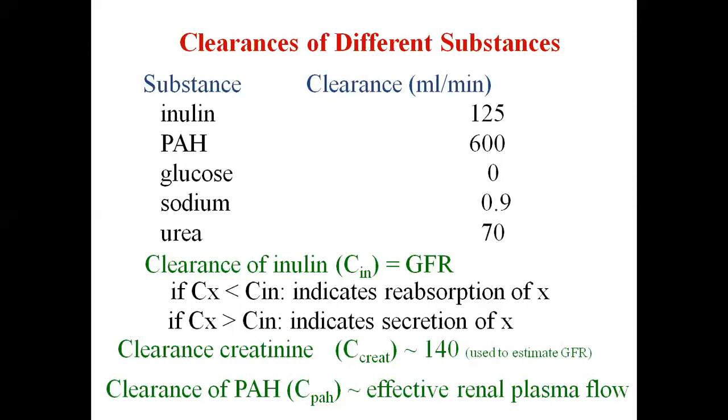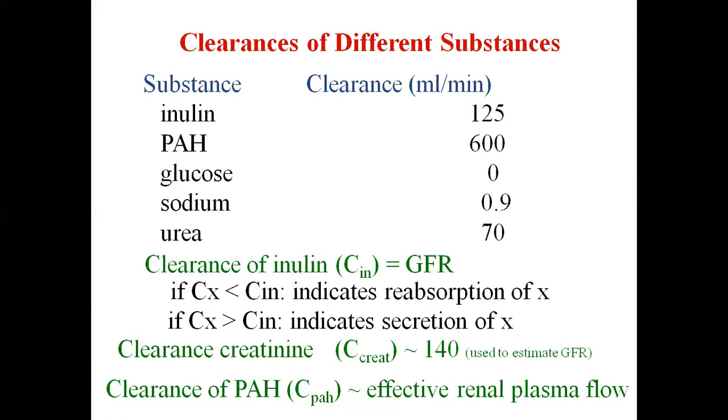In that case, clearance of PAH will come near to the clearance of inulin only, because in that case only filtration of PAH will occur and no secretion. Secretion will be constant. Secretion will not increase with time.